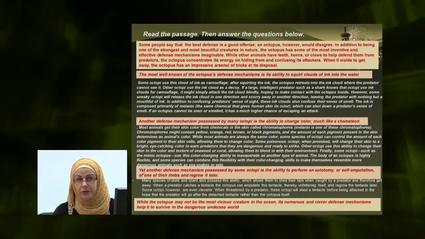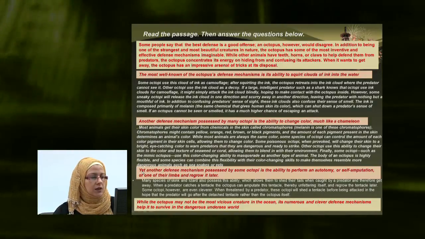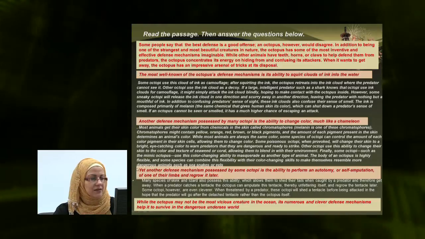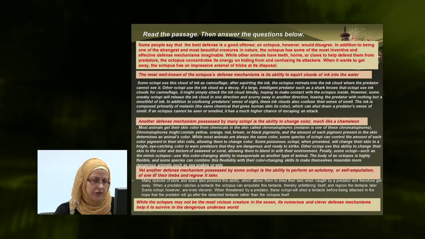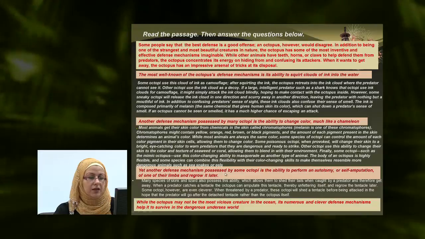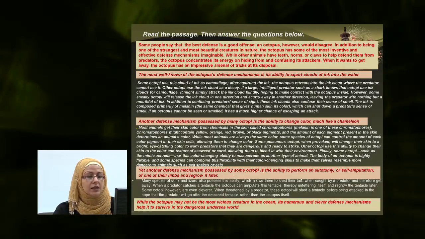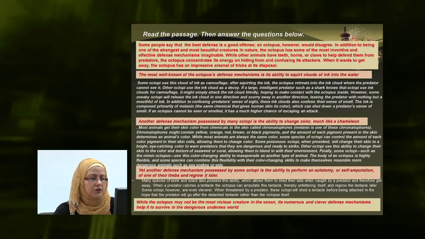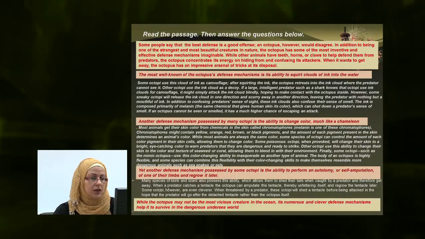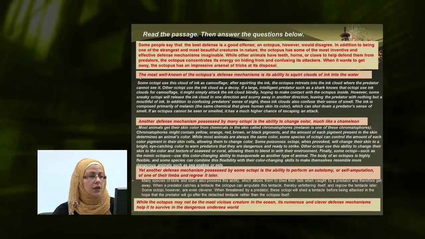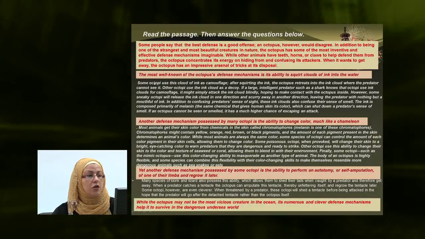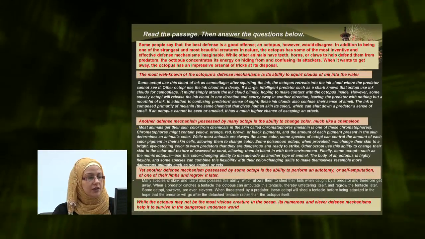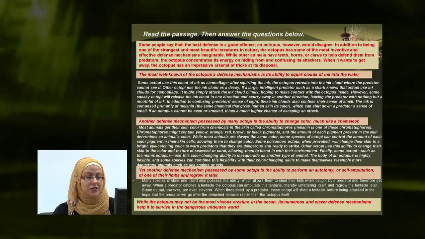Let's move on to paragraph 3. Topic sentence of paragraph 3 starts with another traffic light. Yet another defense mechanism possessed by some octopi is the ability to perform autotomy, or self-amputation, of one of their limbs and regrow it later. So we have signal words: the most well-known defense mechanism, another defense mechanism, yet another defense mechanism.